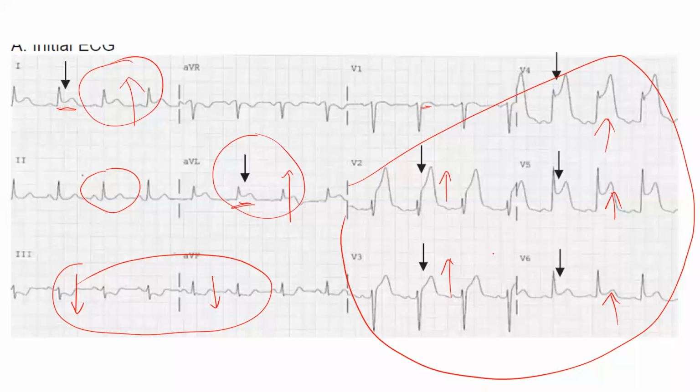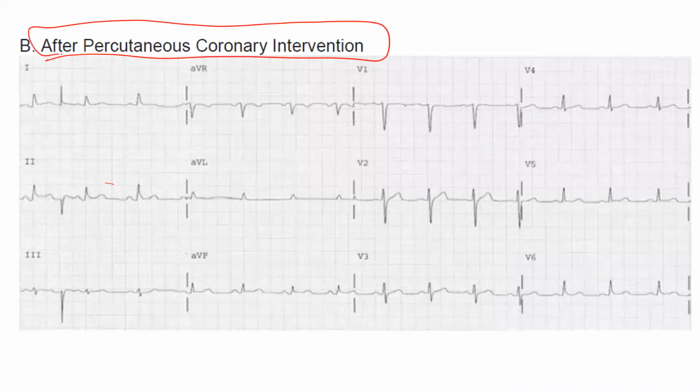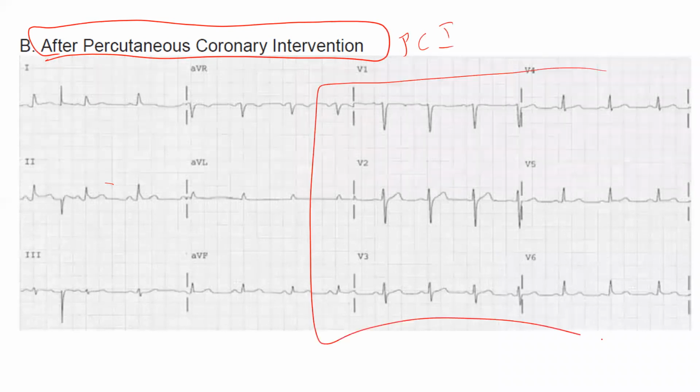So immediately after this, the patient was subjected to percutaneous coronary intervention. I told you that STEMI should be managed by thrombolysis or PCI, percutaneous coronary intervention. Immediately when the patient was subjected to PCI, the ST elevation, everything resolved. So you have saved the myocardial damage.